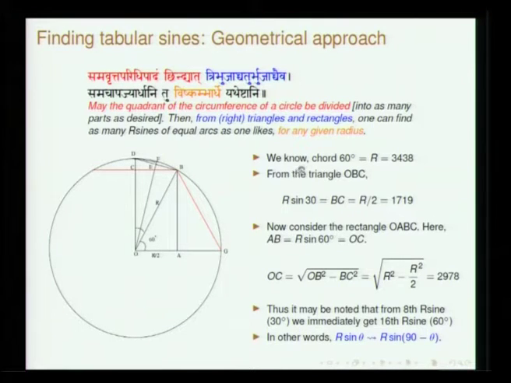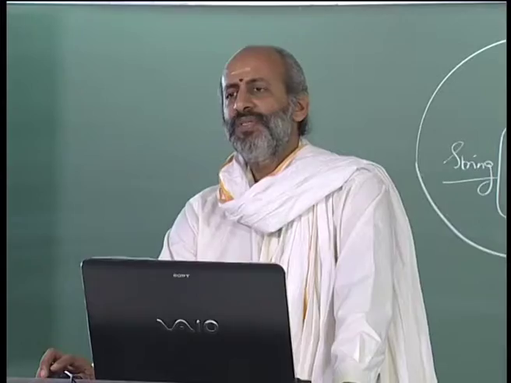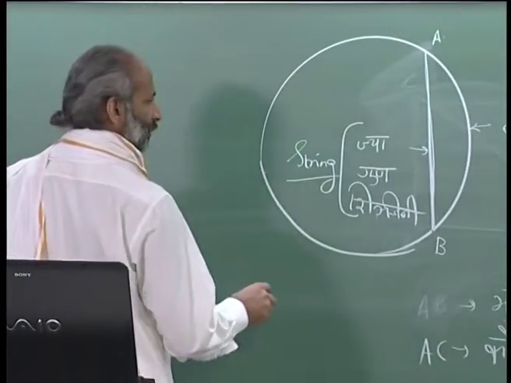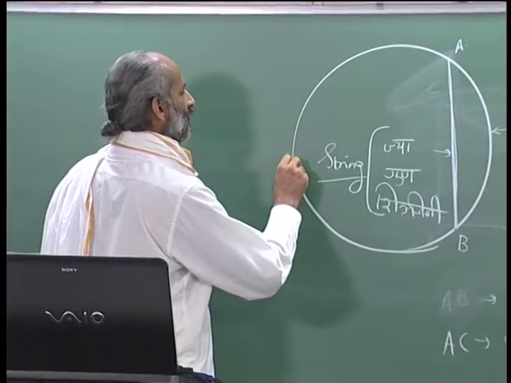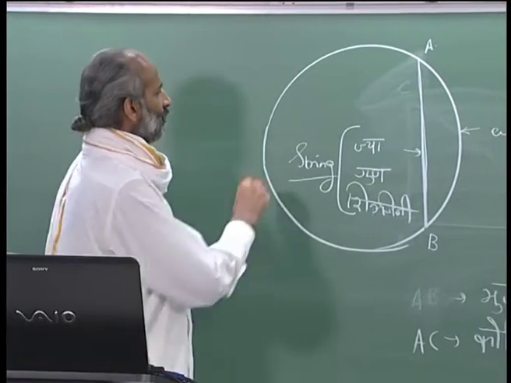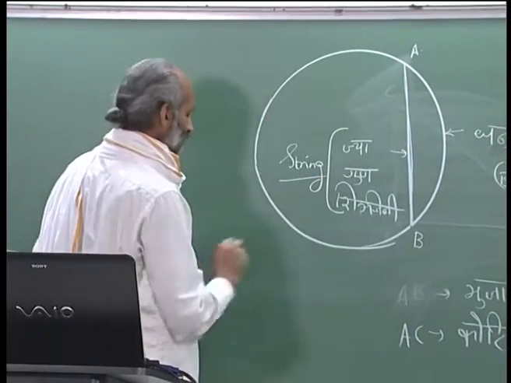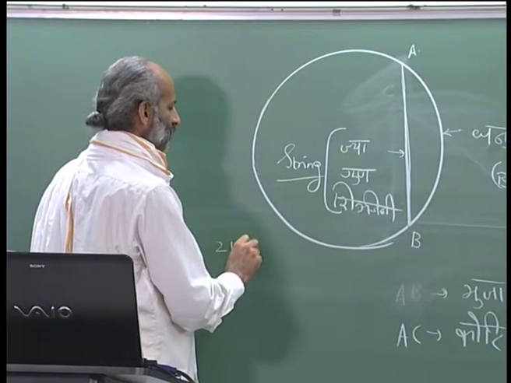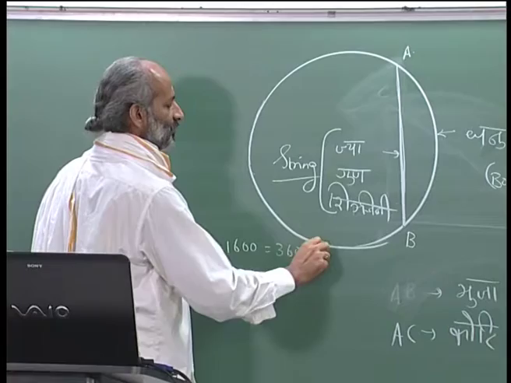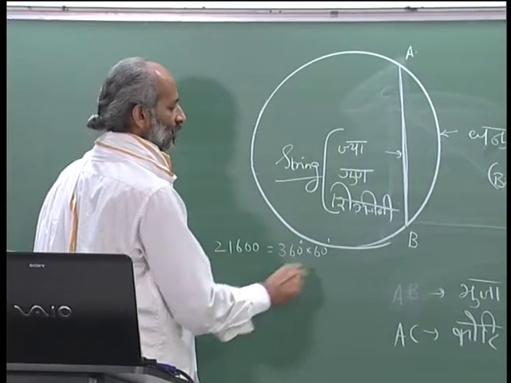So, the value of chord 60 was stated to be R, and this value is basically 3438. So, this is pretty evident. In almost all the astronomical texts, with some exceptions, the circumference is taken to be 21,600, which is 360 times 60, that is, 360 degrees into 60 minutes.